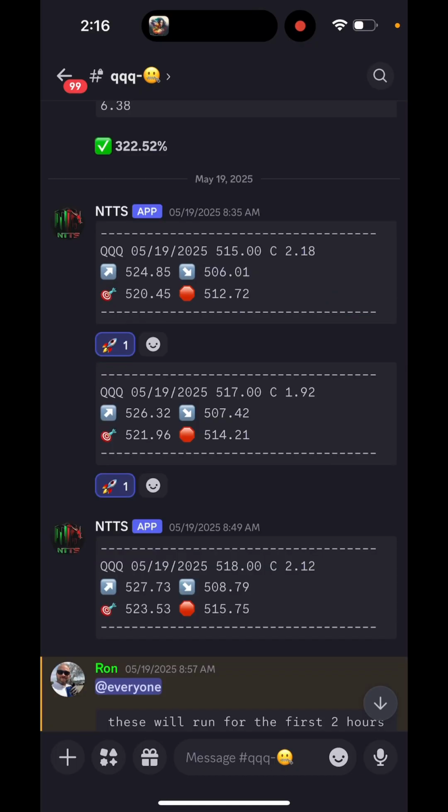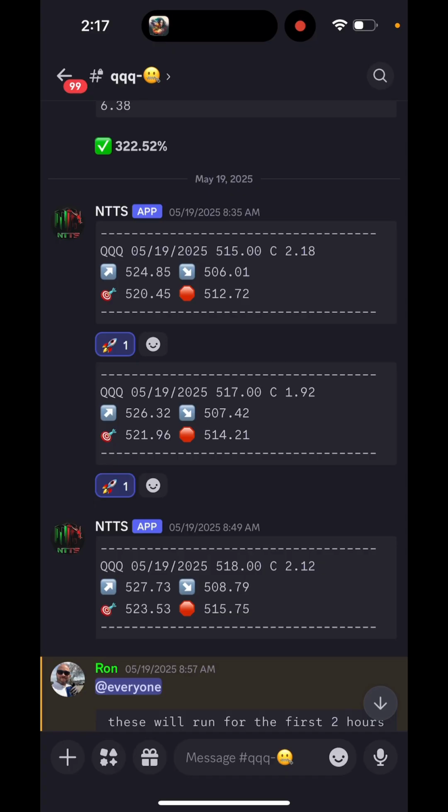All right, you'll get contract description, strike price, call or put, as you can see by the C, and the strike and the price of that contract. As you can see here, we have also the expected move. The expected move on this day for the 515 calls was 524.85, and to the downside 506.01.